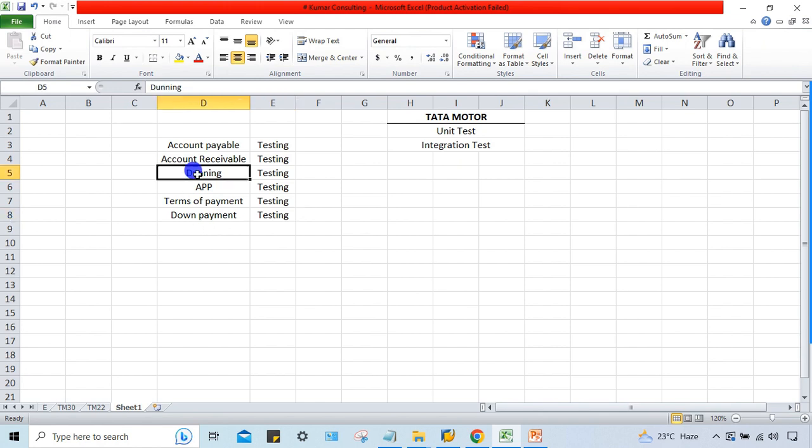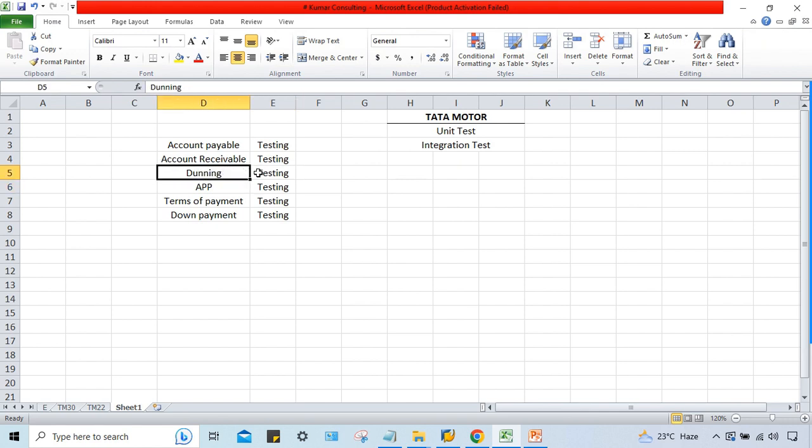So look at here, this is one unit, this is another unit, this is another unit, right? Unit by unit configurations, right? Unit by unit, we have to do the configurations, and unit by unit testing is also happening. So this is called unit test, one by one.